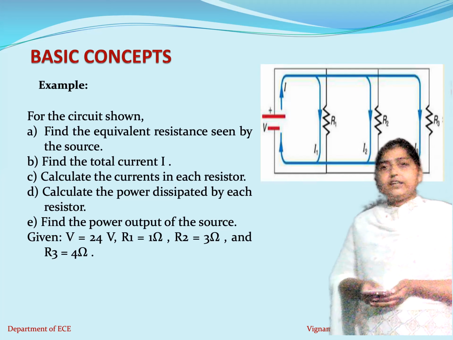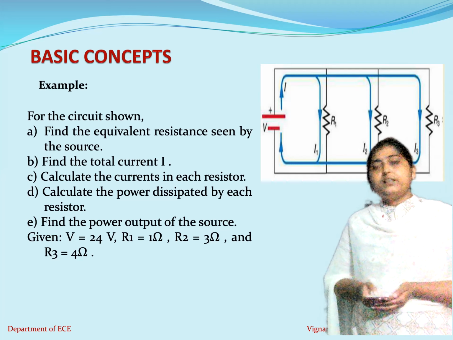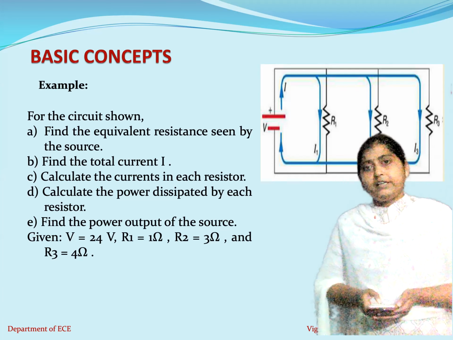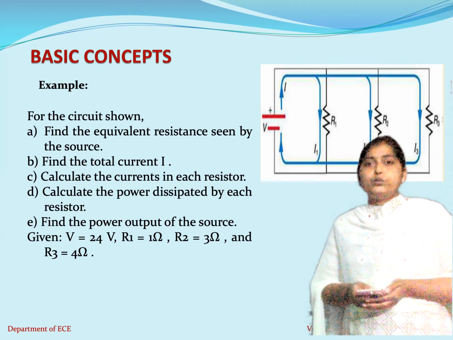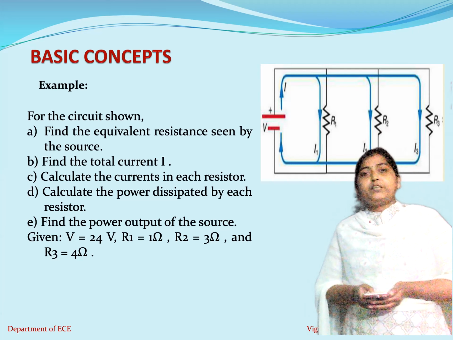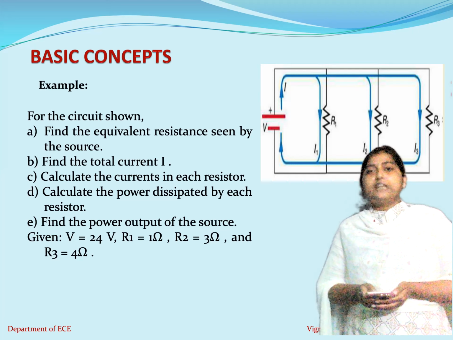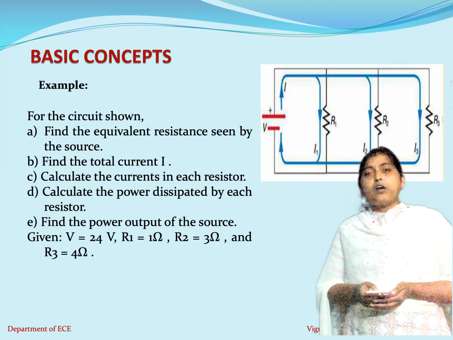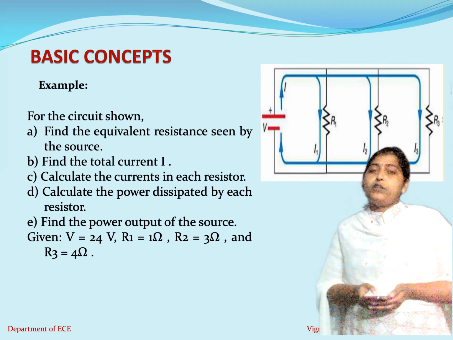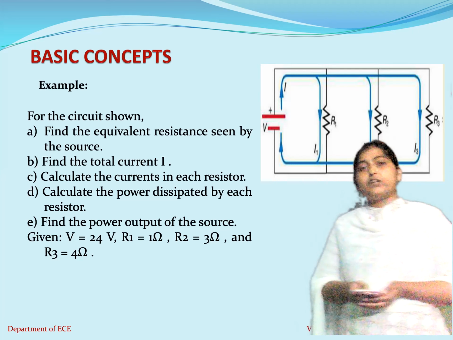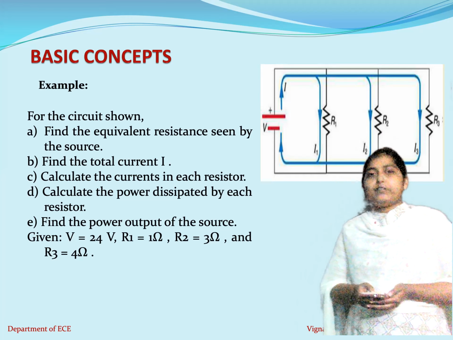Now you calculated I, and you know I1, I2, I3. Just check whether we are able to satisfy Kirchhoff's current law or not. Now calculate the power dissipated by each resistor. Again the same formula we will use. The power across each resistor can be calculated using the expression V into I, or I square into R, or V square by R. Now we know the current and the voltage across each resistor, so you can use any one of the formulas to find the power dissipated.